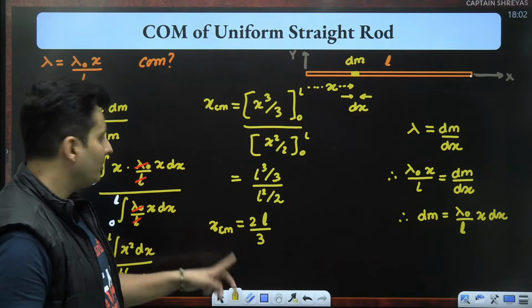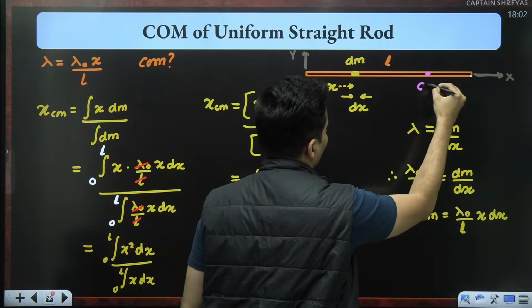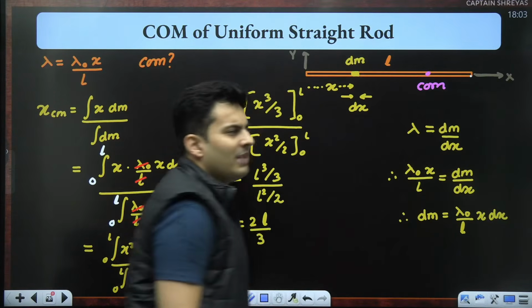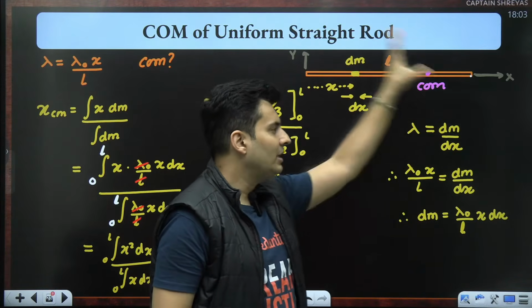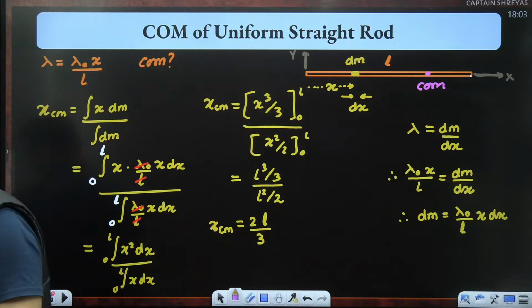2/3 of the length means the center of mass is somewhere over here. The center of mass is somewhere over here on the 2/3 part. Makes sense because this side was light, this side was heavy. So center of mass should be on the heavier side. It can't be on the lighter side.